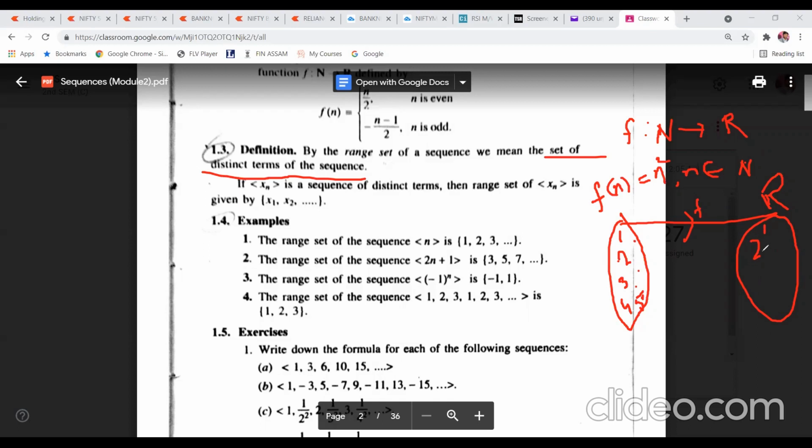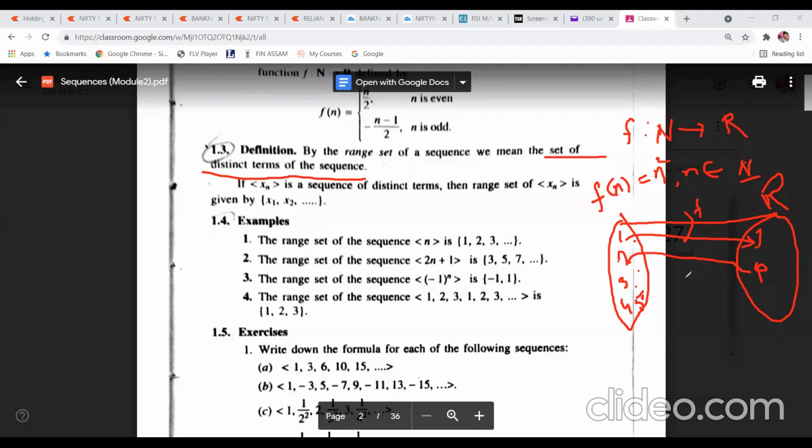So if you take n equal to 1, 1 square is 1, so 1 maps to 1. Then if you take n equal to 2, because n belongs to the set of natural numbers, that means 4. So 4 is also a real number, so 2 maps to 4.